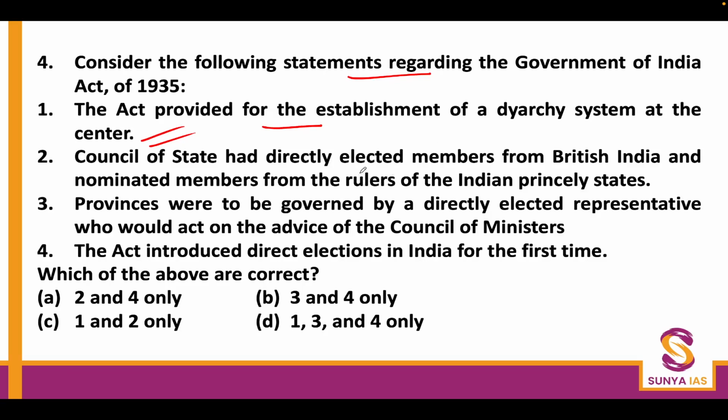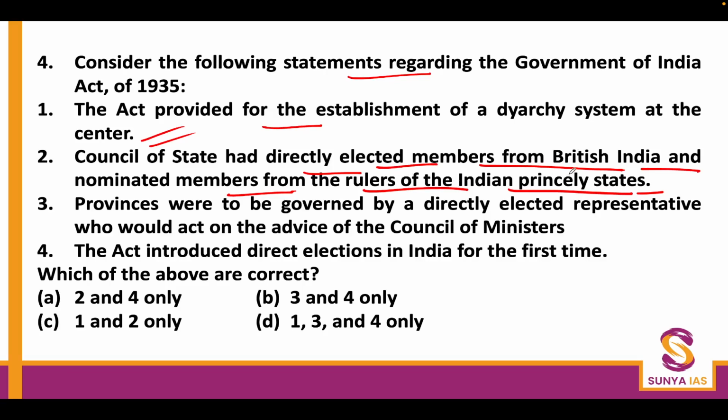The second statement: Council of State had directly elected members from British India and nominated members from the rulers of Indian princely states. Now, you might get confused with the way the statement has been written, thinking that direct elections were not a thing even in 1935, and that the people who came into the Council of State were surely elected through the Provincial Legislative Assembly. But here the words direct and indirect have been used to represent those who have been elected and those who have been nominated.